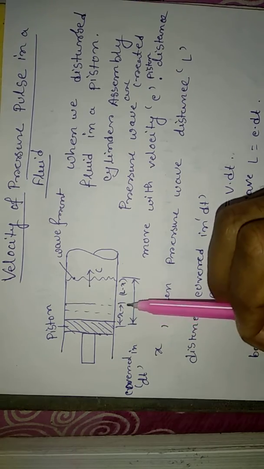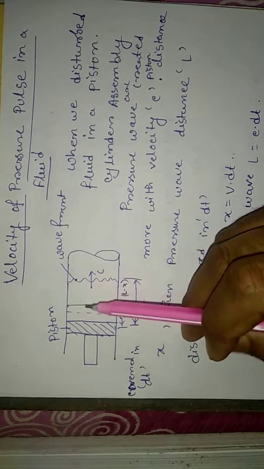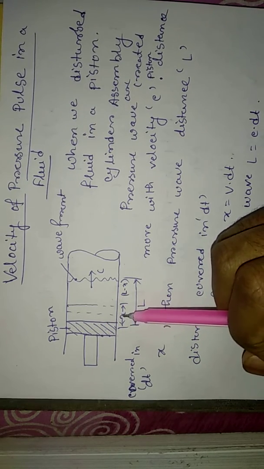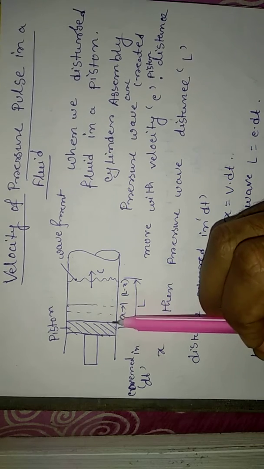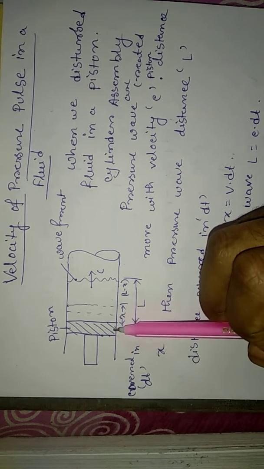These are the things that happen in your piston cylinder assembly. Consider an infinitesimal pressure wave initiated by a slight movement of the piston to the right.